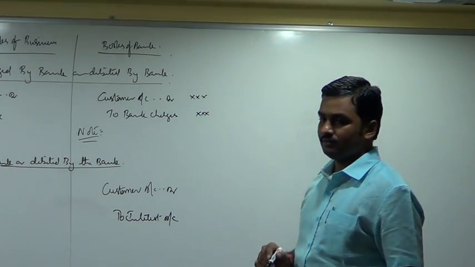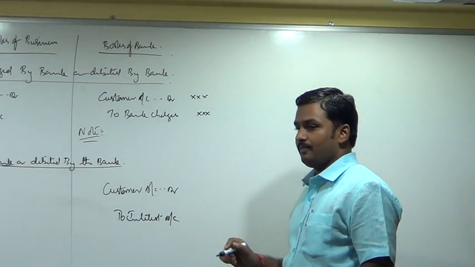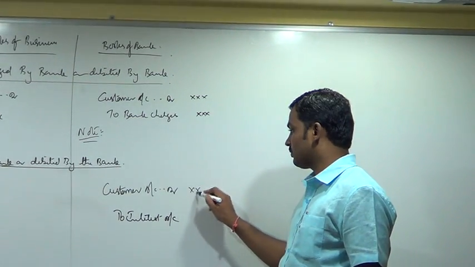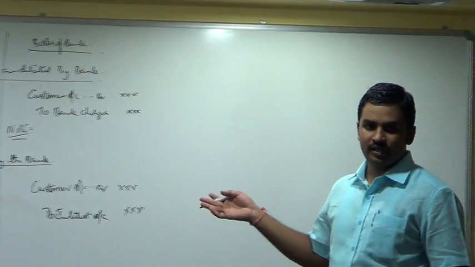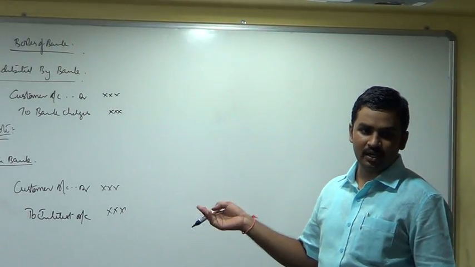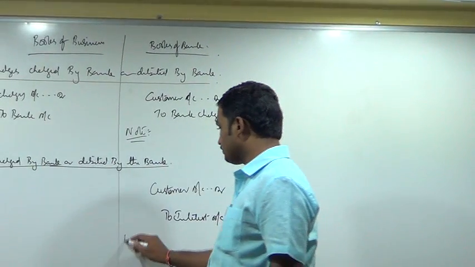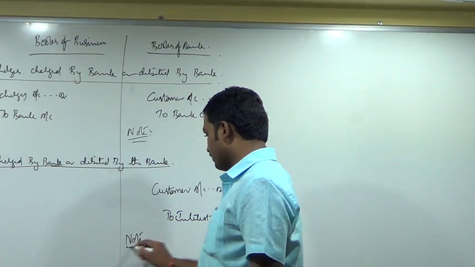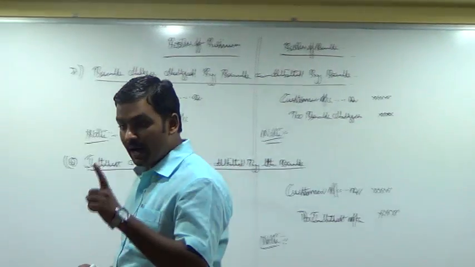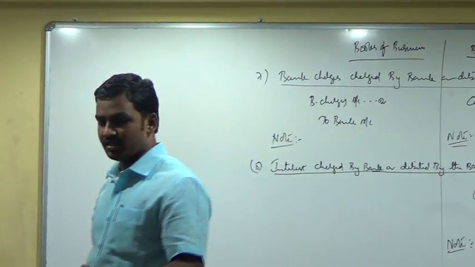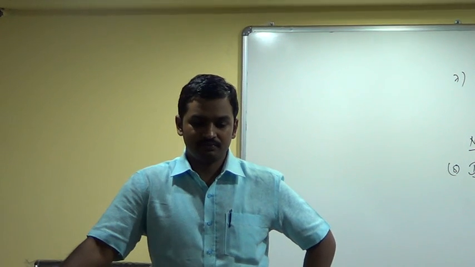Customer account should be debited, because money has to be taken from whom? Customer. So the entry in the books of the bank is customer account debtor to interest account. Okay. You write note. What will you write there? Bank will pass the entry first and inform the customer later.